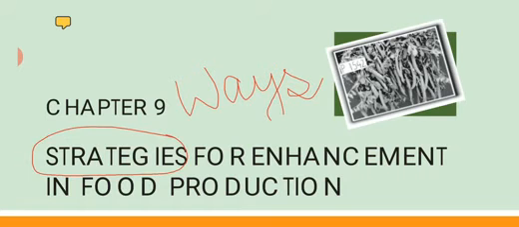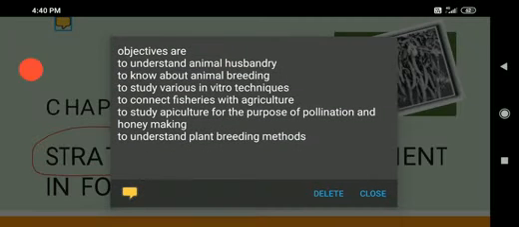First of all, let's discuss main goals and objectives. Number one, to understand animal husbandry. Here, animal husbandry means all the cattle farming, fisheries, honeybees, and poultry farming. Number two, to know about animal breeding, how to make hybrids. Number three, to study various in vitro techniques. Underline in vitro and note down these are the artificial methods by which we can improve both quality and quantity in food production.